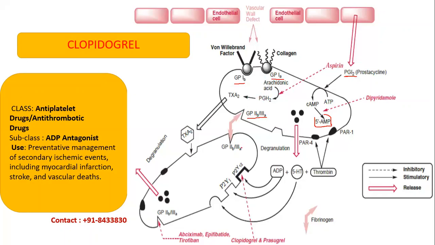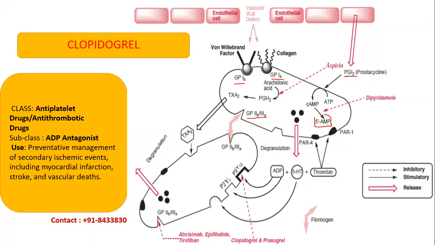The secondary mechanism is this activated platelet will degranulate. That is, it will release secondary messengers. What are the secondary messengers? It will have ADP, that is adenosine diphosphate, 5-HT, that is serotonin, and thrombin.